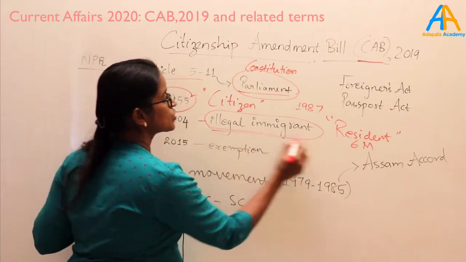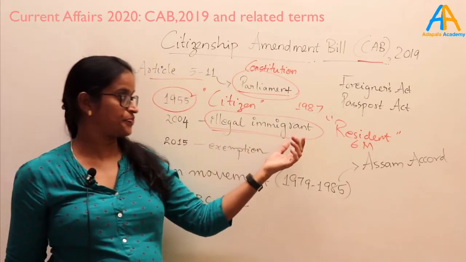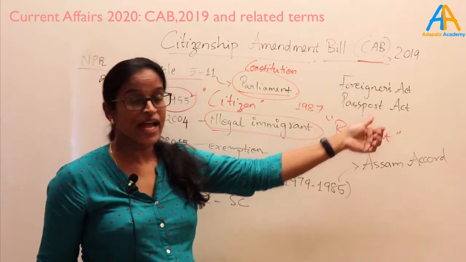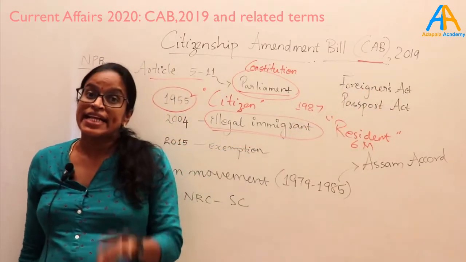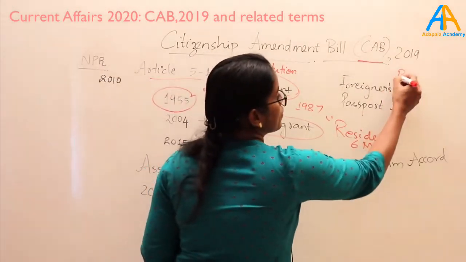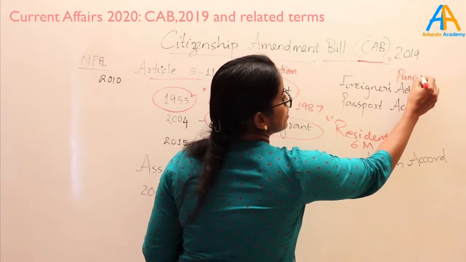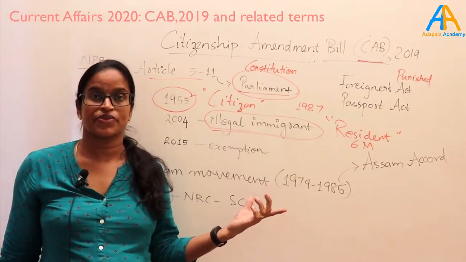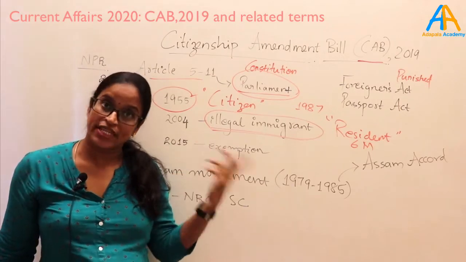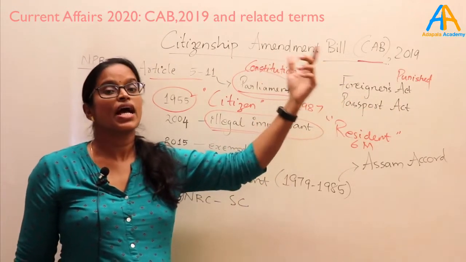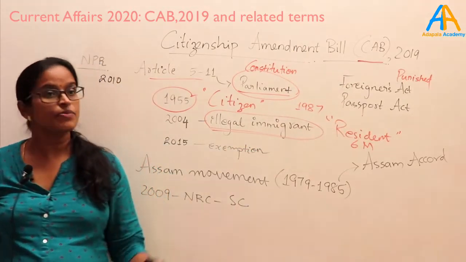So what happens to these illegal immigrants? We have other laws like the Foreigners Act and the Passport Act, which say that illegal migrants can be punished. What is the punishment they can give? They can be sent to detention camps, or they can be deported back to their country. So these actions can be taken on illegal migrants as per the Foreigners Act and Passport Act.